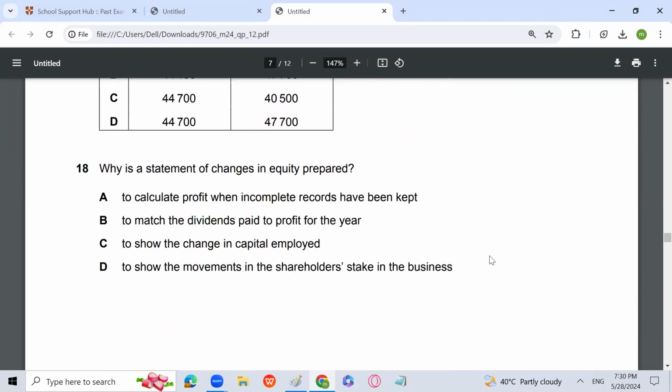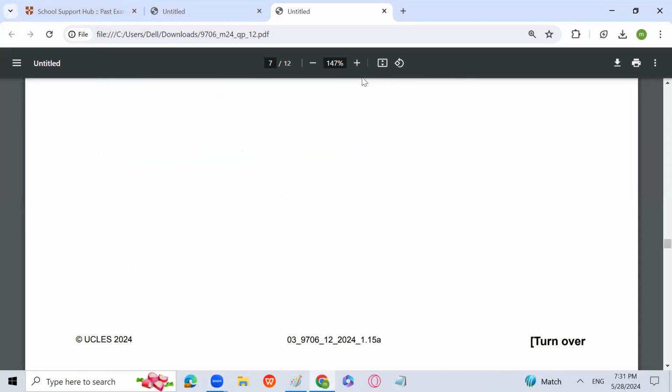Why is a statement of changes in equity prepared? To calculate profit when incomplete records have been kept, to match the dividend paid to profit for the year, to show the changes in capital employed, or to show the movement in the shareholder stake in the business. So D is the answer. It shows the movement of shareholder stake. It shows the movement in equity actually, and equity is the shareholder's stake in the business.